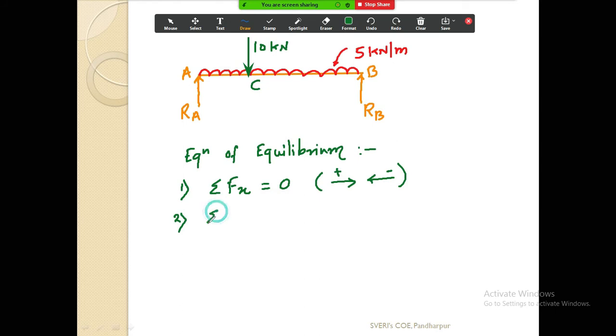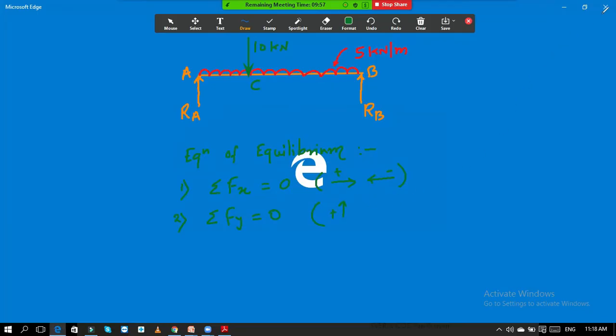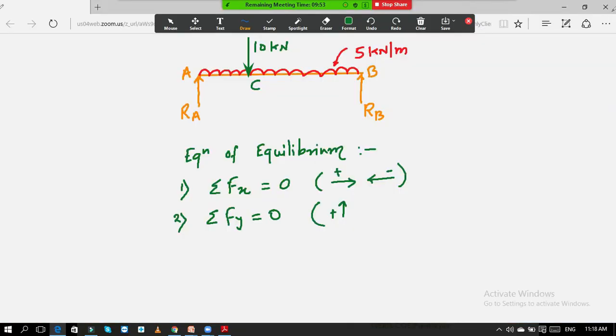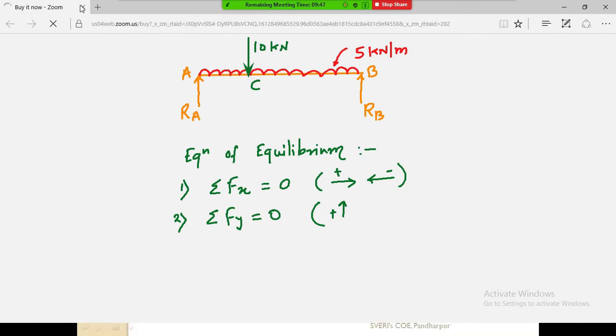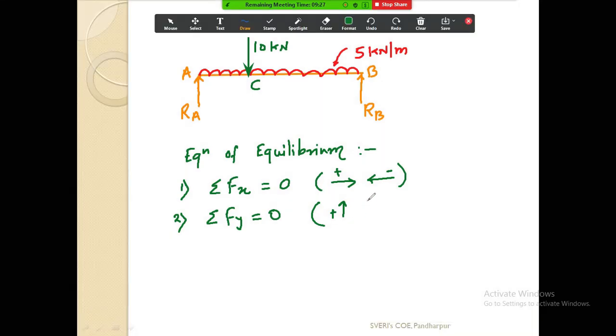Second thing is that summation Fy equal to 0. Sum of all the vertical forces or sum of the forces which is along the y-axis, it is always 0. Okay, so all the vertical forces. So upward we generally take it as plus, and downward we take it as minus. And the last equation is